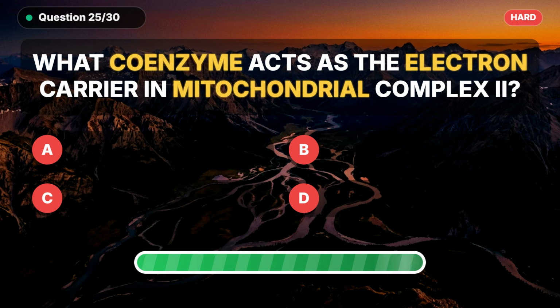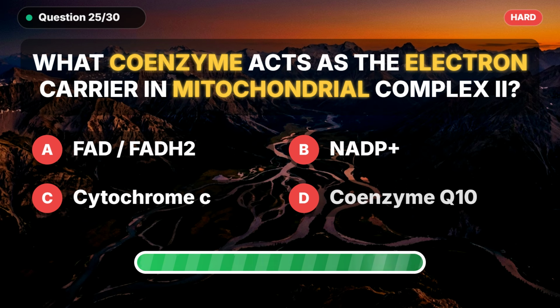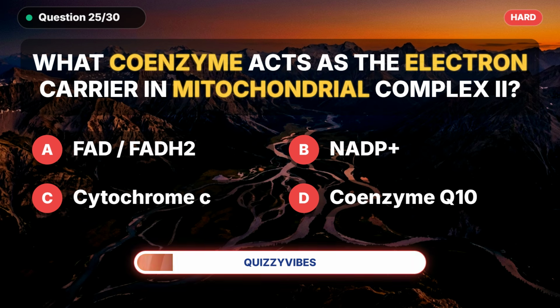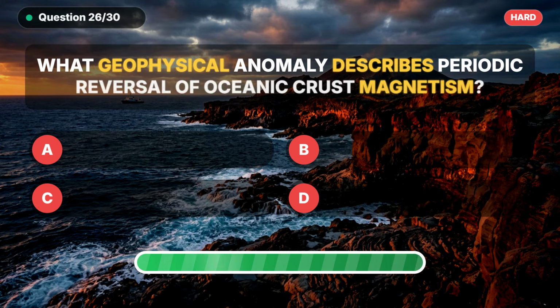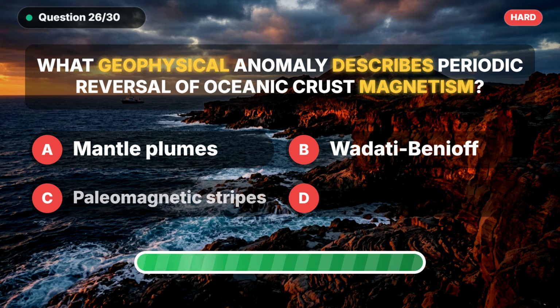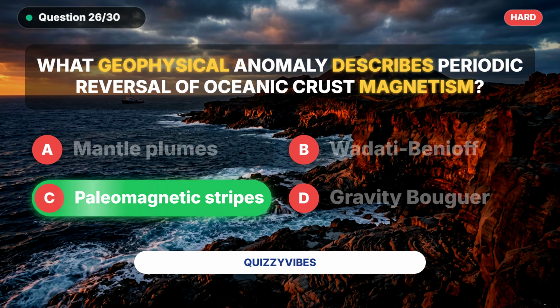What coenzyme acts as the electron carrier in mitochondrial complex II? And the answer is FAD, FADH2. What geophysical anomaly describes periodic reversal of oceanic crust magnetism? The correct answer is paleomagnetic stripes.